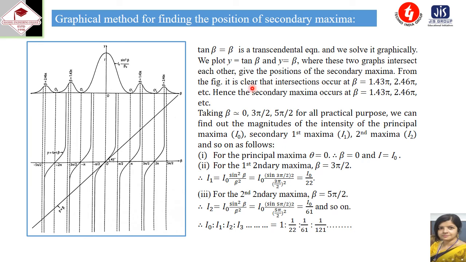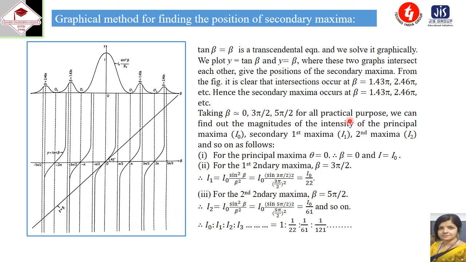And the intersection point gives the position of the secondary maxima. So here we are considering this is the y equal to tan beta graph, and here this is the y equal to beta graph. So the intersection point is this, and here the beta value is 1.43 pi. Again 2.46 pi is another value. So this is the y equal to tan beta graph, and here it is the y equal to beta graph, and this is the intersection point, and here the beta value is 2.46 pi.